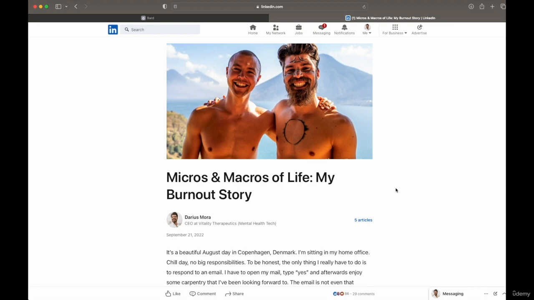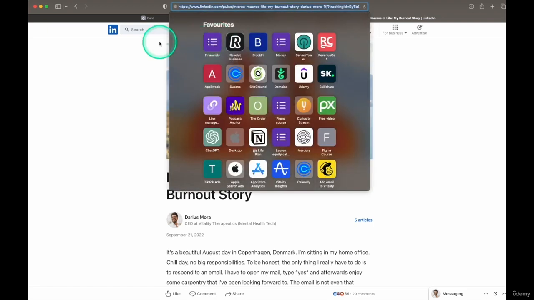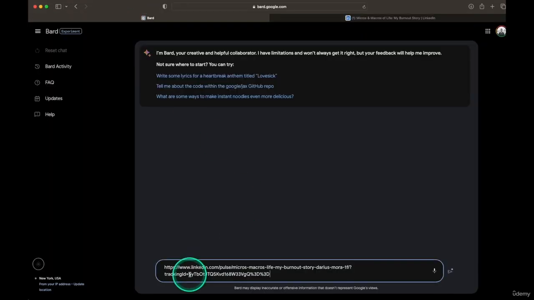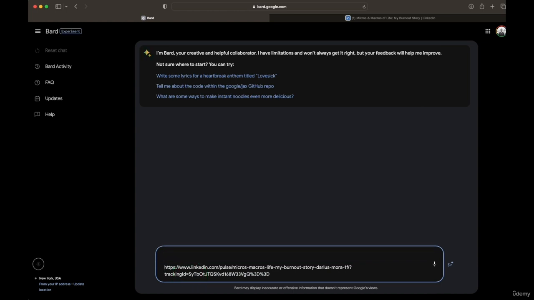So we're going to convert this article into a new post on Threads. I am active on Threads, the app from Meta. And so what I'm going to do is copy this link and drop it over here in the prompt field. And we're going to write our prompt from scratch over here. So, you are going to help me write a thread post on the Threads app from Meta.